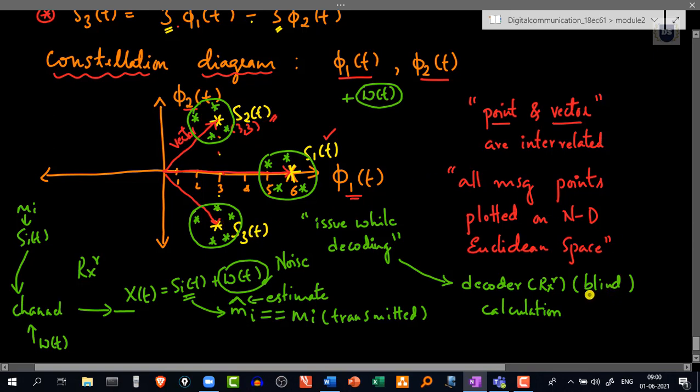So it is blind. All it knows is some mathematical calculations. Based on these calculations, it will get to know whether the estimate m cap is equal to m or not. So this is the decoding issue, and in this session we'll see more about it.